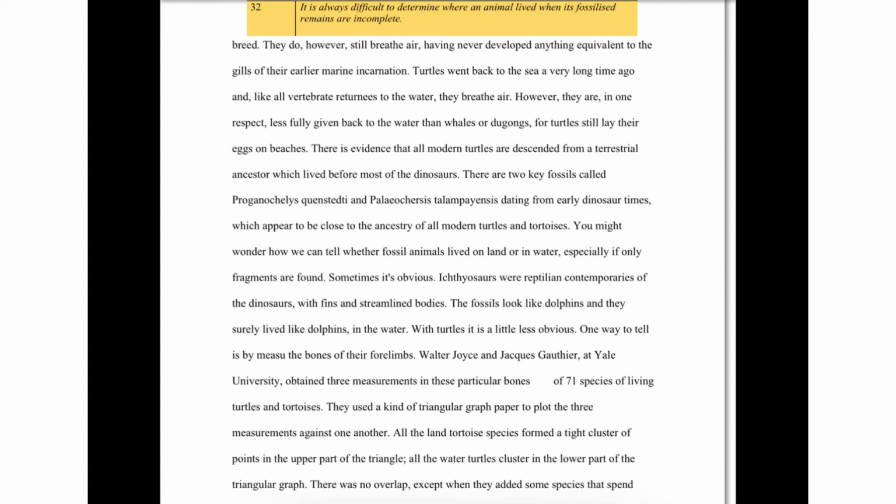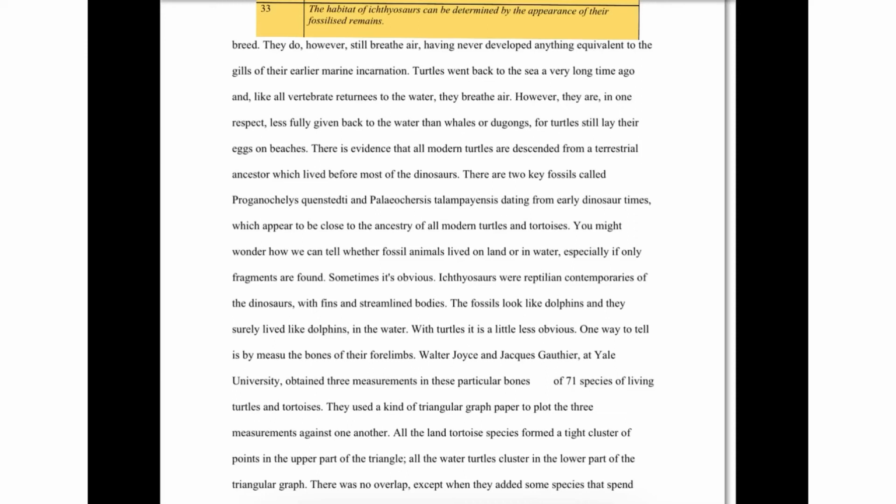Which contrasts with our adjective difficult that we underlined in question 32. And then it says, ichthyosaurs were reptilian contemporaries of the dinosaur with fins and streamlined bodies. So 32 is false because it says the exact opposite of what's here. 32 says it's always difficult to determine, whereas here it says sometimes it's obvious. So that's the opposite of 32 and makes 32 false.